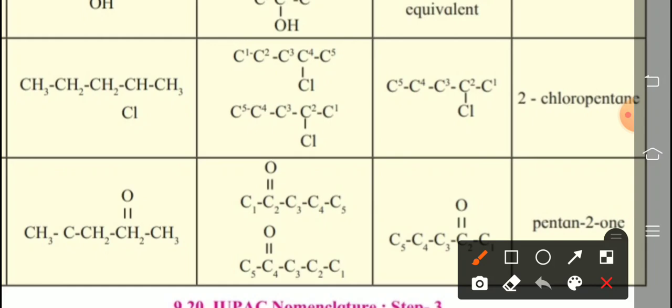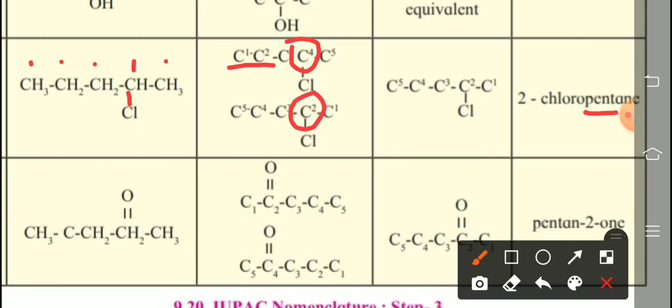Count the number of carbon atoms. Chlorine is attached here. 1, 2, 3, 1, 2, 3, 4, 5. Five carbon atoms means what? Pentane. But if we are numbering from left to right, 1, 2, 3, 4, 5, chlorine is attached to the 4th carbon atom, and if we number from right to left, chlorine is attached to the 2nd carbon atom.